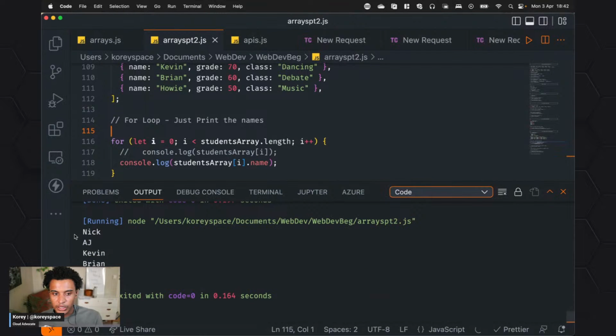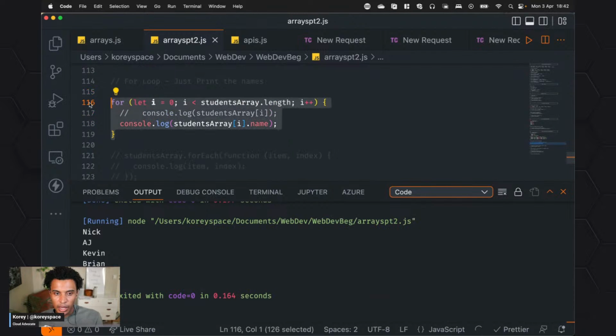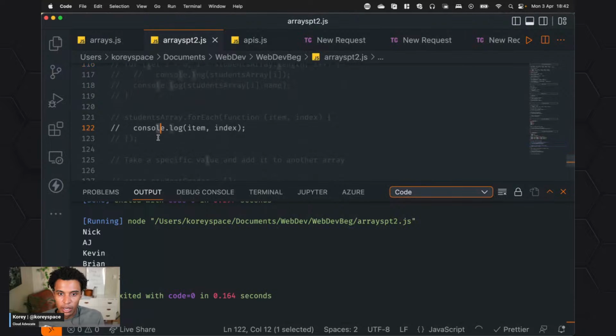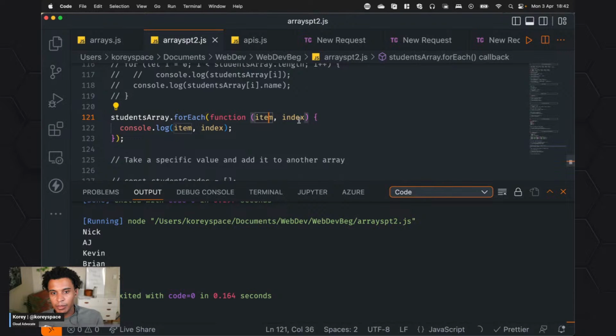Great. So now we have just the names. And similarly, we could do just the grades. Let's say we want to do some sorting or something like that. We can do that. And like we did last time, we could do this in different ways. I can do this with forEach, and I could also pass in the item and the index, which could be very important when you're trying to find specific items, because the index is the exact location.